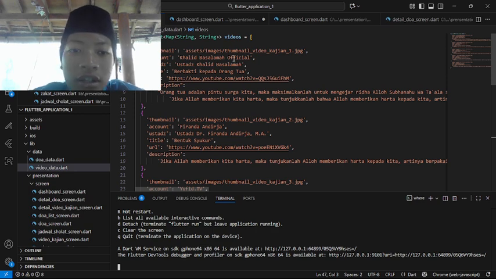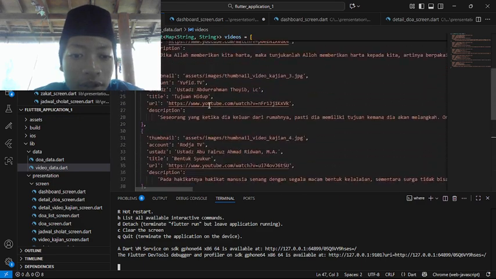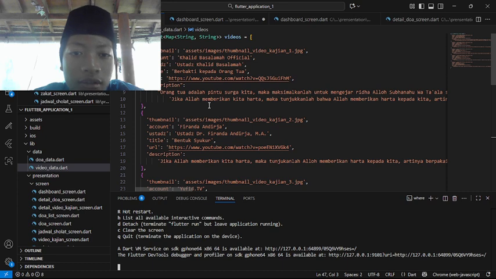Here you can make more data or more assets. For example, here we are making five, and all of that data is different.